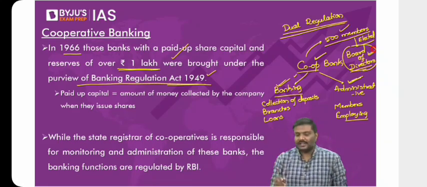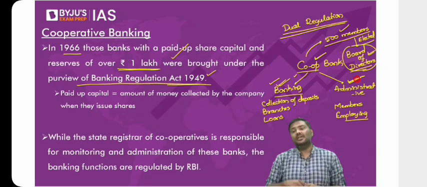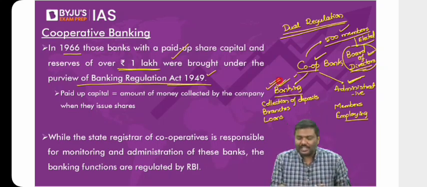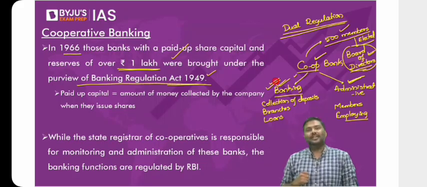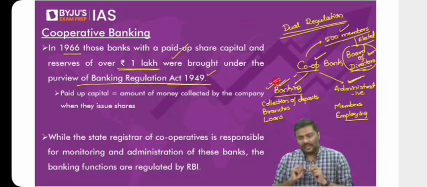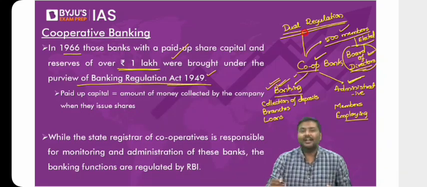Now this board of directors will take care of the banking activity as well as administrative activities. What if these board of directors do not have any banking knowledge? What if they're not experts in banking? Then don't you think you're taking a risk by collecting the deposits of the people? You're taking a very high amount of risk. You're putting the people's money at risk here. That is the precise reason why, understand this carefully, this is called a dual regulation. Understand this. This is basically the dual regulation.